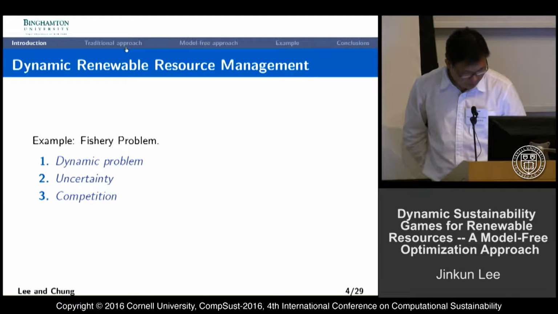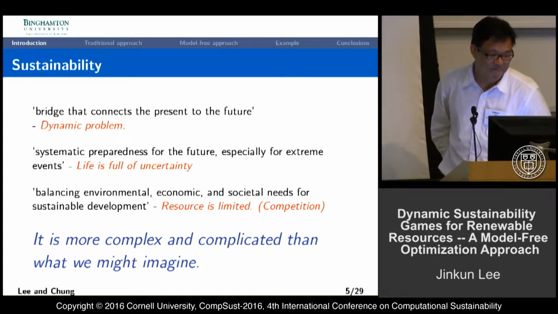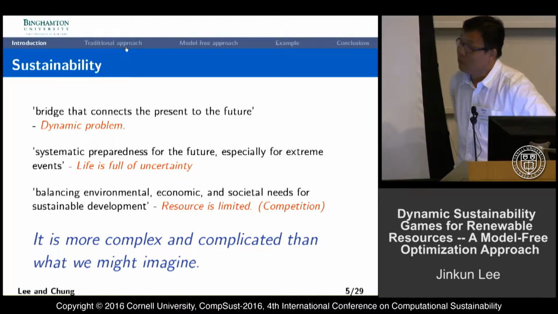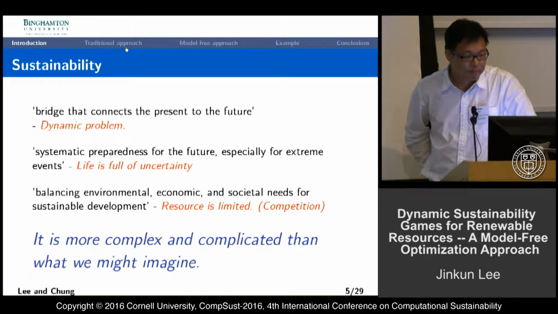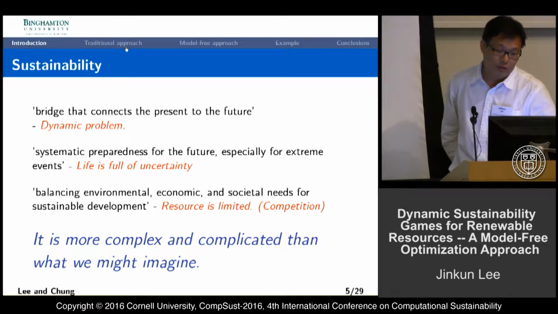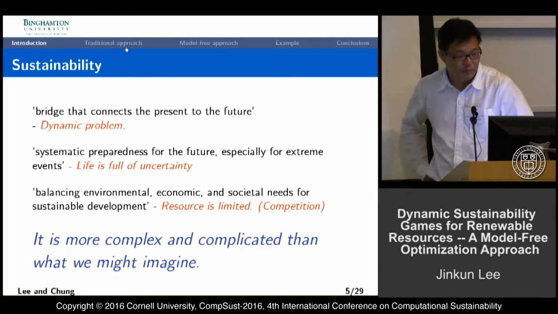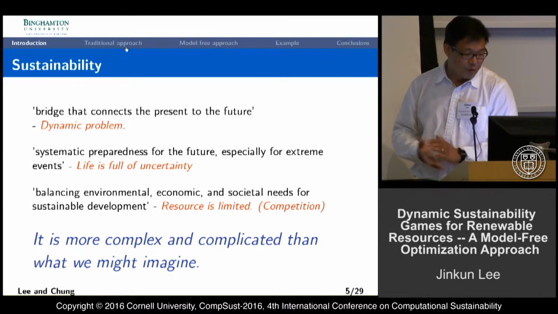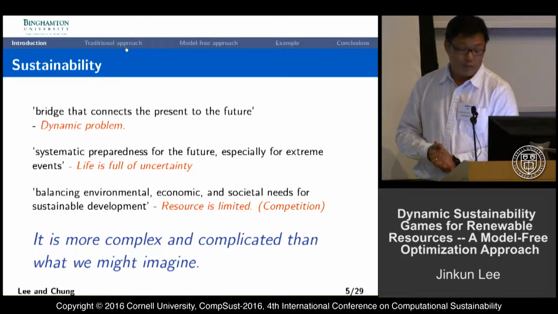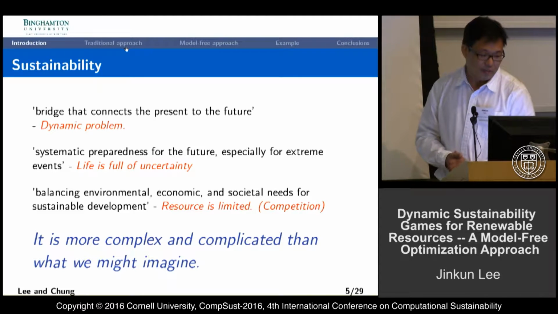But we didn't go deep into the competition in this presentation, but we would like to give some interesting examples. From the sustainability viewpoint, sustainability is connecting the bridge, connecting the present and future. So it's going to solve the dynamic issues. And also, this will be a systematic preparedness for the future, especially for extreme events. Life is full of uncertainty, so we would like to manage it with some model if we can.